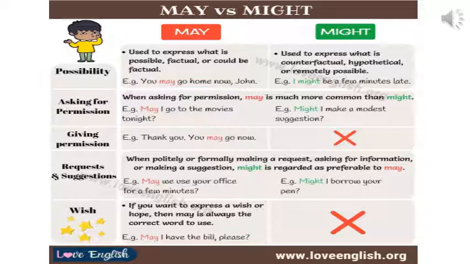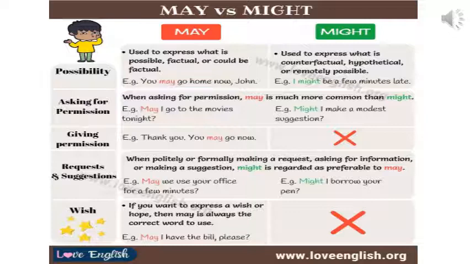Next, requests and suggestions. When politely or formally making a request, asking for information or making a suggestion, might is regarded as preferable to may. Example, may we use your office for a few minutes? That is preferable. Now that is a polite way of asking.